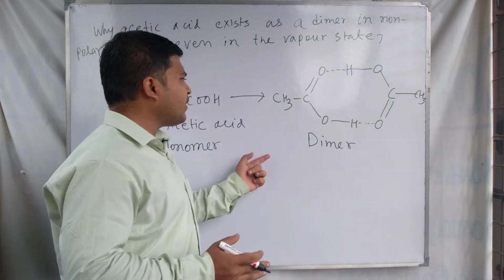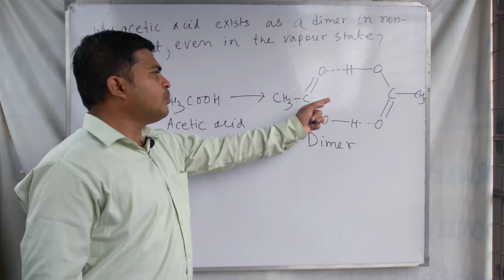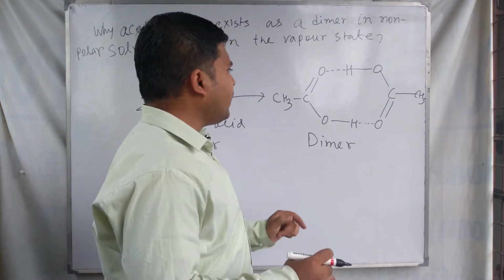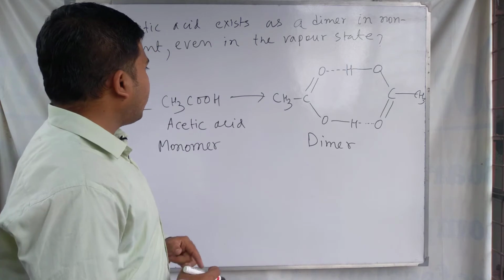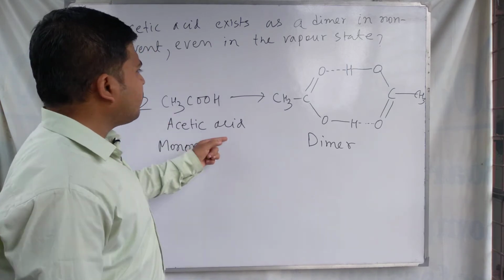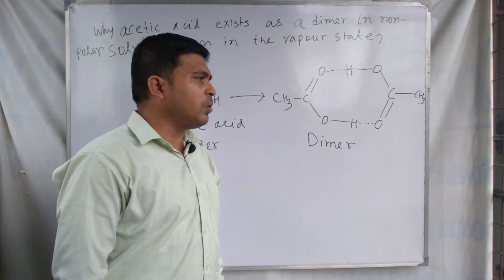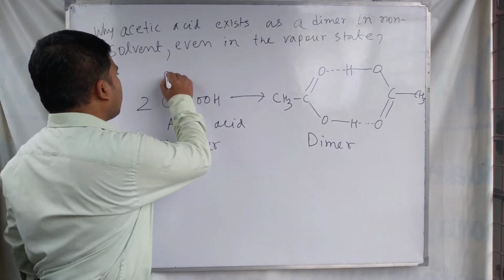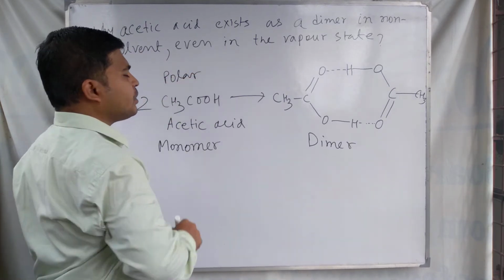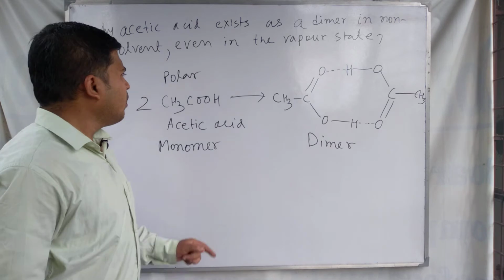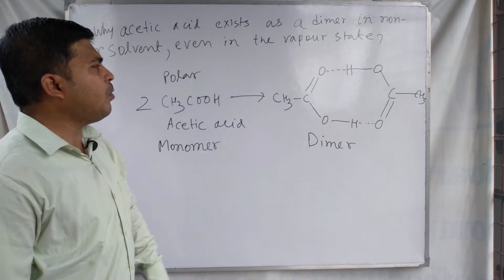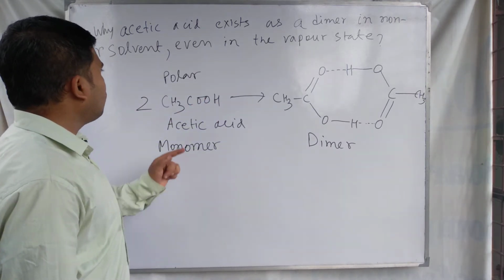So single acetic acid molecules join to form the dimer. This dimeric form is seen in the non-polar solvent. Acetic acid is a polar substance.